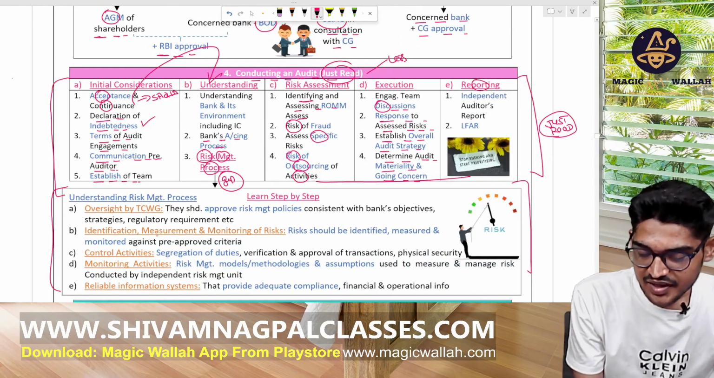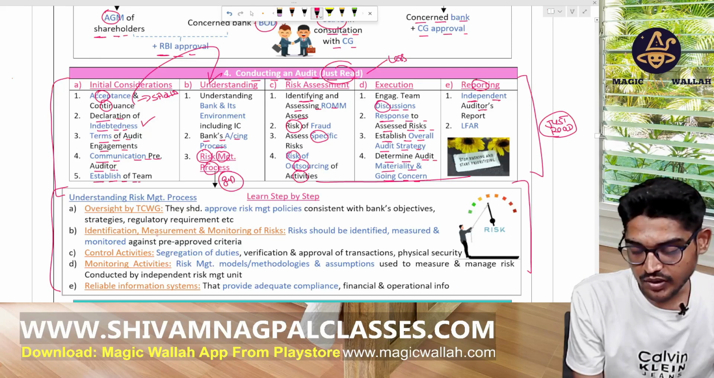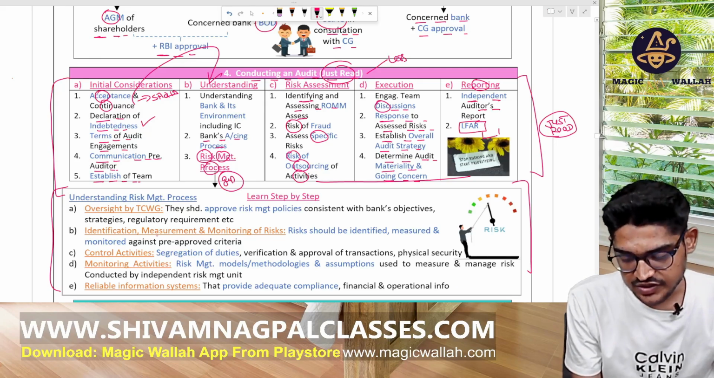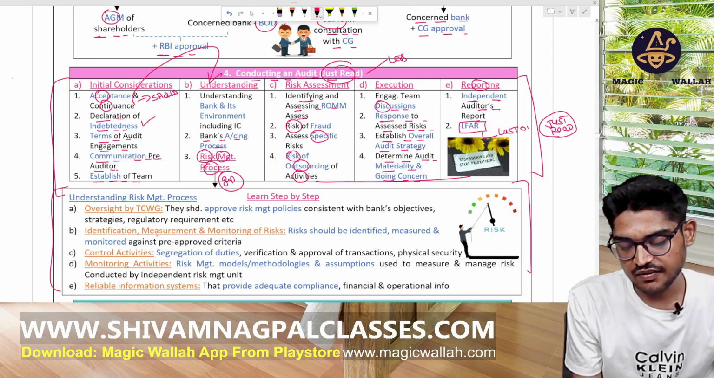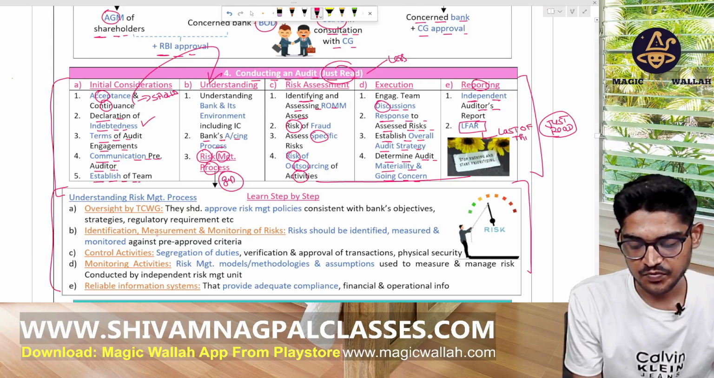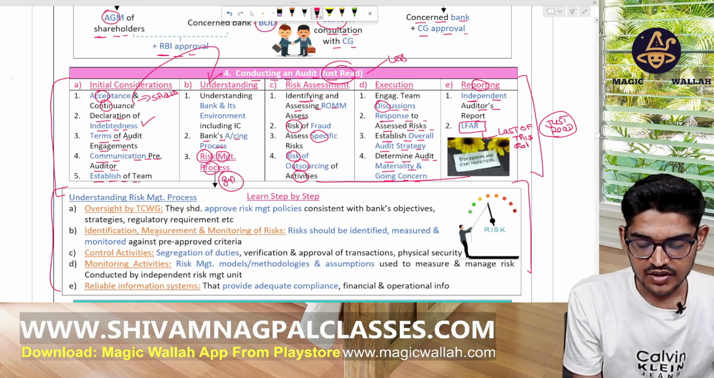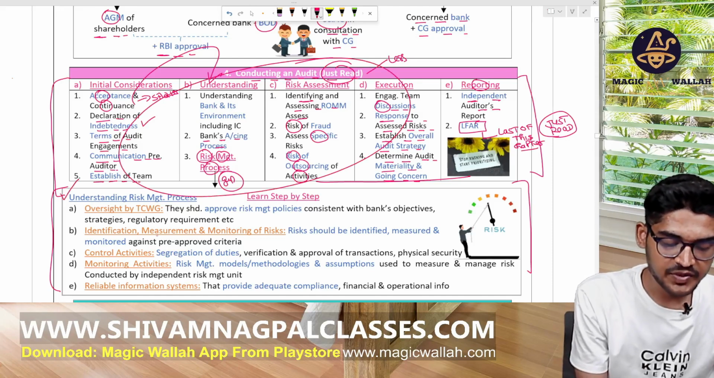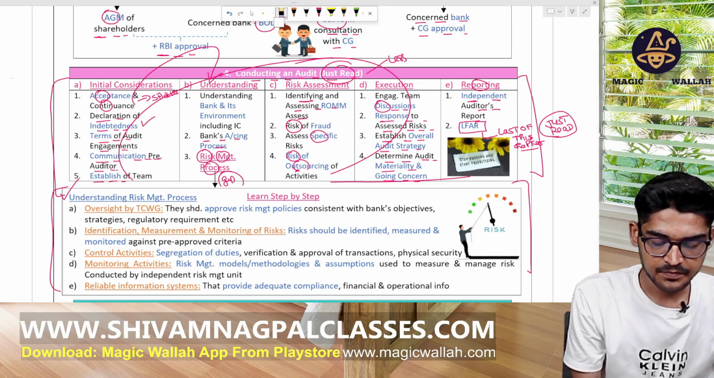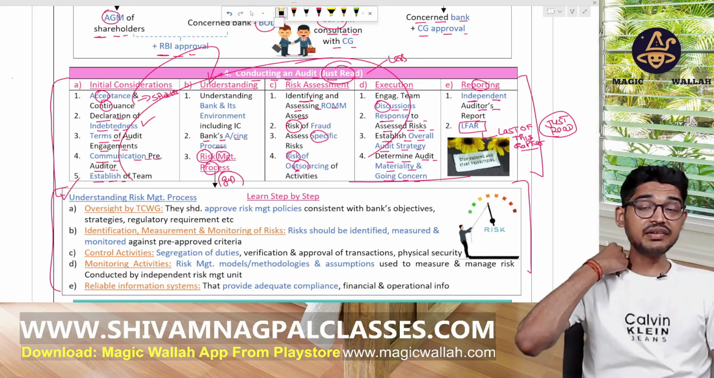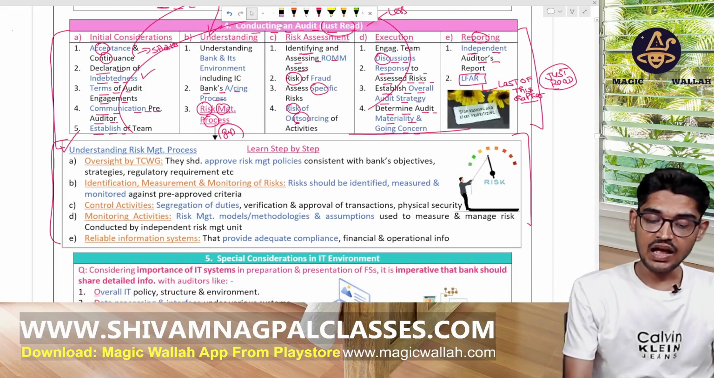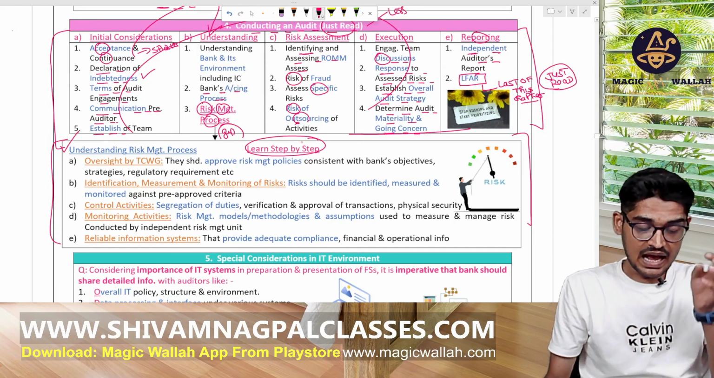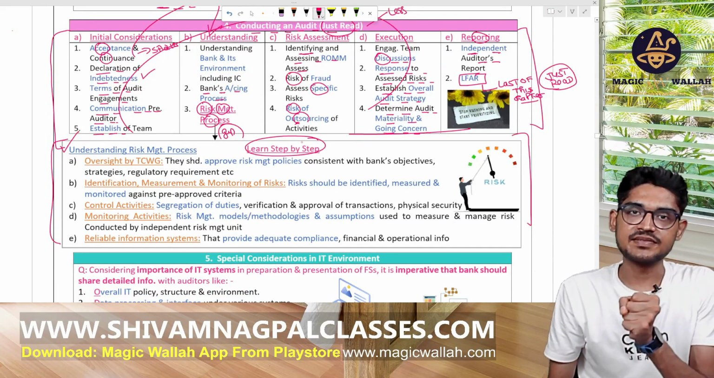Reporting: the independent auditor's report and the LFAR, long form audit report. This is covered at the end of this chapter. We will cover that also. Now, this is not important, just read this and leave this. What is important? This topic is important. A bank should have a risk management process. Okay, how to memorize this? Step by step. Understanding the risk management process.